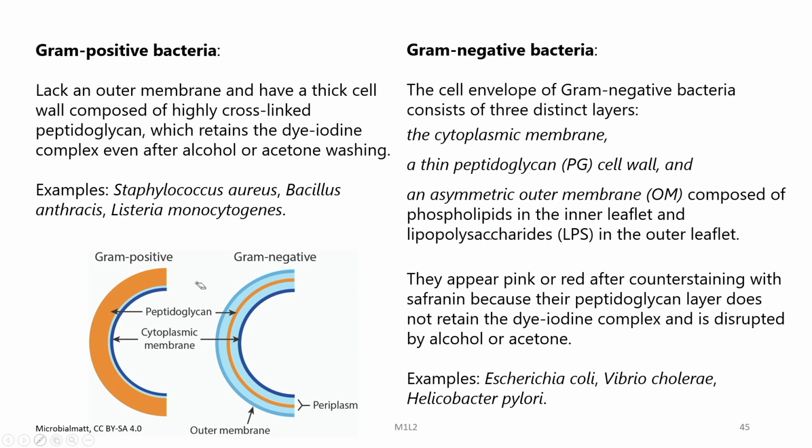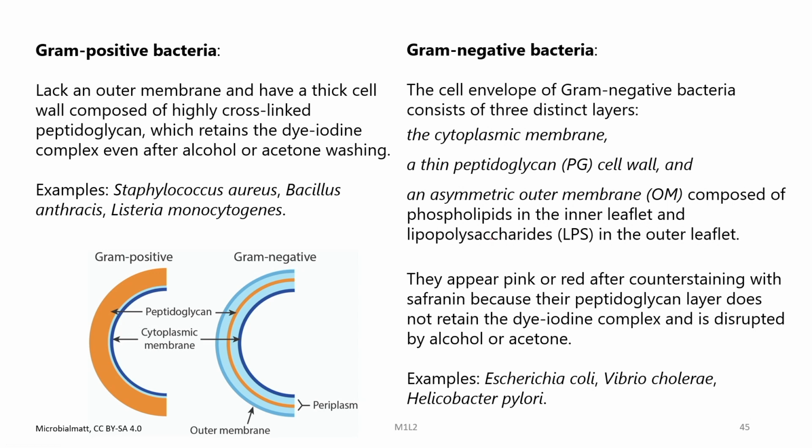And if you look into the cell envelope of Gram negative bacteria, we can see that it basically has 3 distinct layers: the cytoplasmic membrane, a thin peptidoglycan cell wall, and an asymmetric outer membrane composed of phospholipids in the inner leaflet and lipopolysaccharides in the outer leaflet.